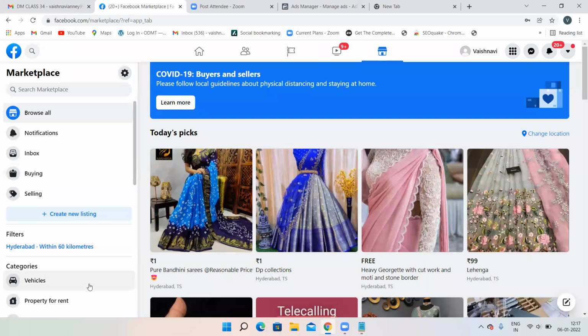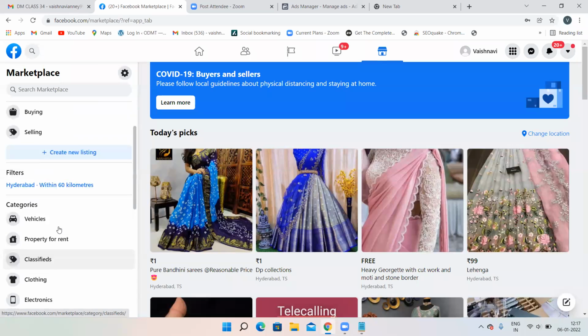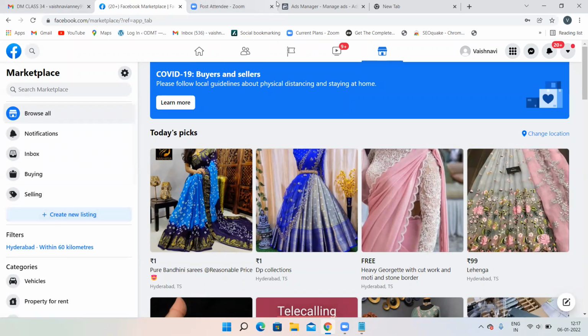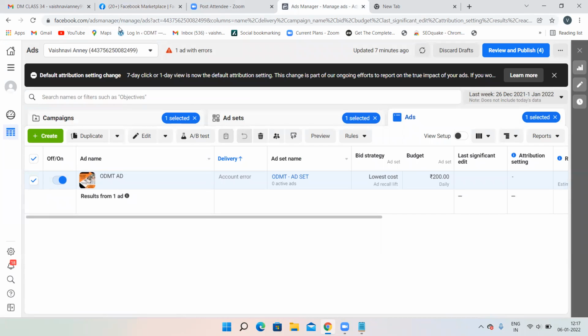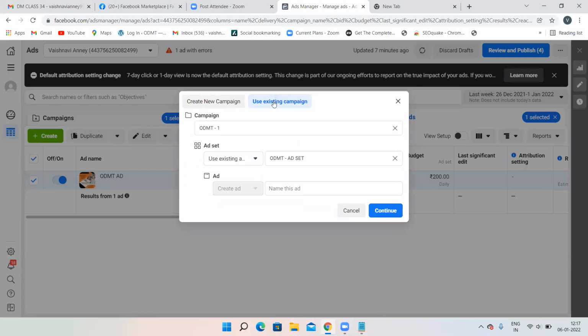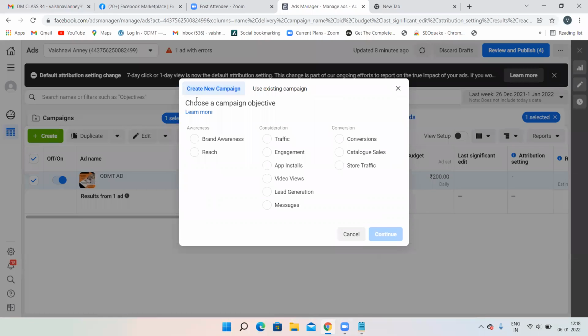See, first log into your Facebook account, which has a Facebook page. Without a page, you cannot run ads. After that, go to facebook.com/ads manager. Then click on create. Use existing campaign: if you want to directly target, we have saved our audience, right? We have saved our ODMT1 audience over here. If you want to use an existing campaign, you can click on continue. Otherwise, you can click on create new campaign.